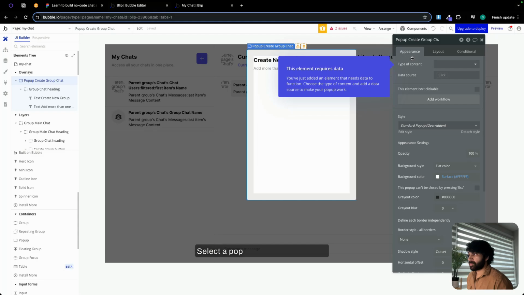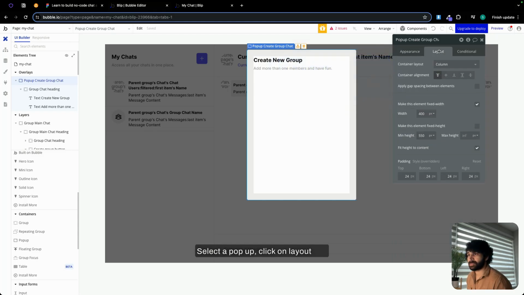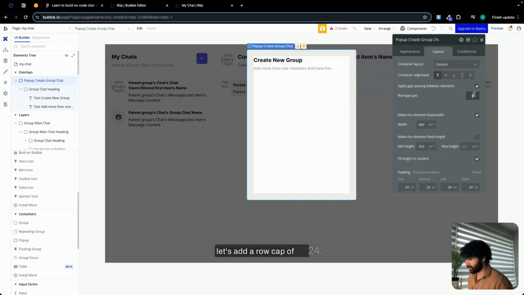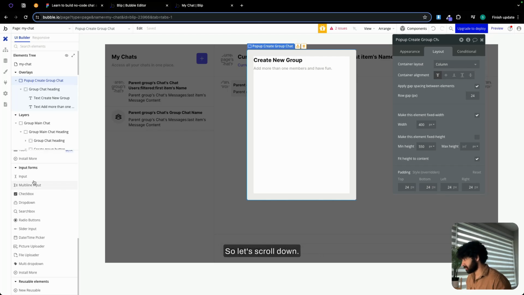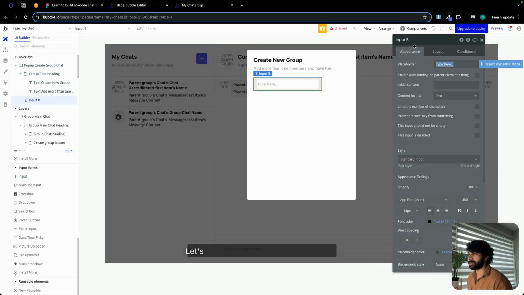Select a pop up, click on layout, and let's add a row cap of 24. So the first thing we need is the name of the group chat. So let's scroll down, let's drop an input field. Let's call this input group chat name. Placeholder is going to be enter group chat name. I'm just going to make G lowercase.